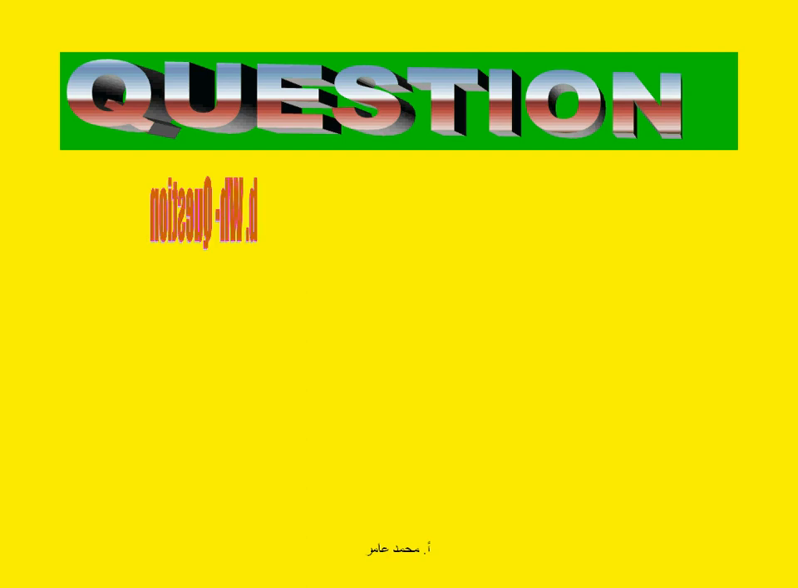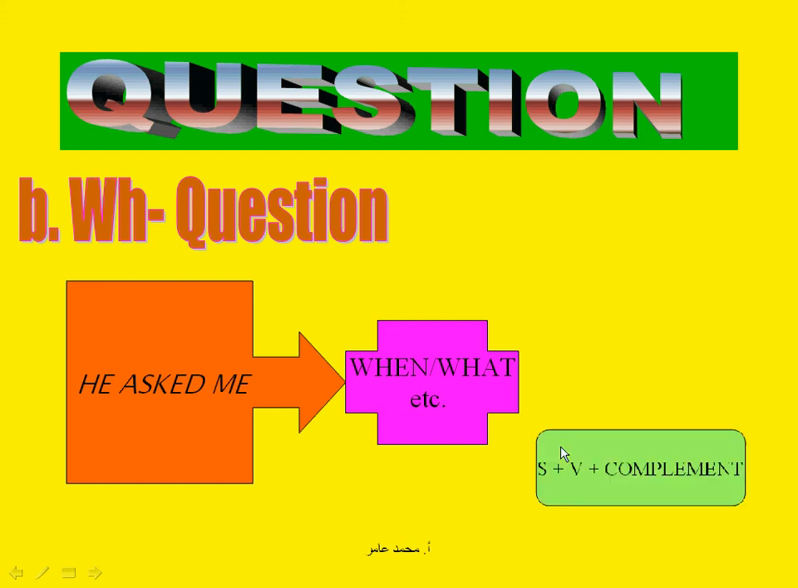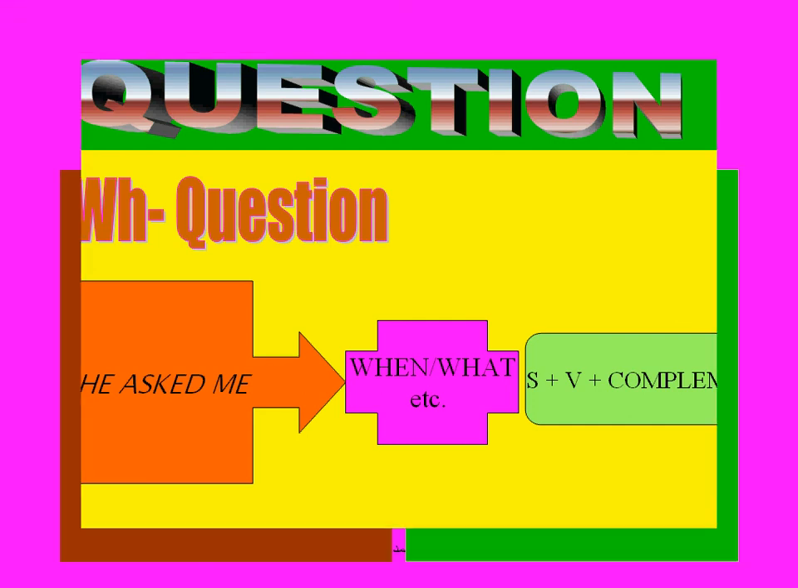What about WH questions? We'll do the same. We start with he asked me or he wanted to know, and then write any question word: when, what, where, why, etc. Then we write the subject, the verb, and then the complement. And don't forget to remove the question mark and write a full stop instead.